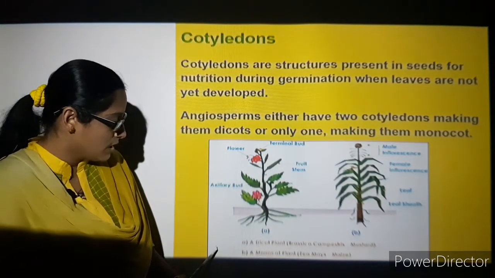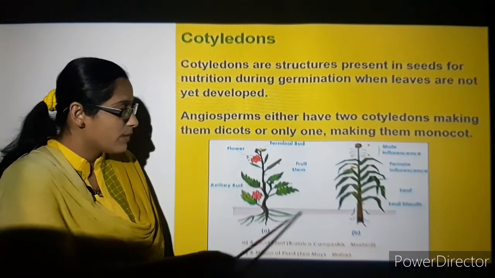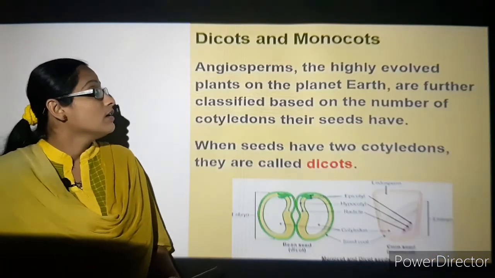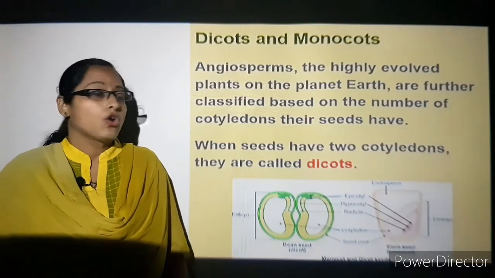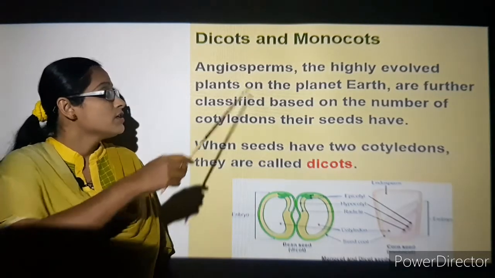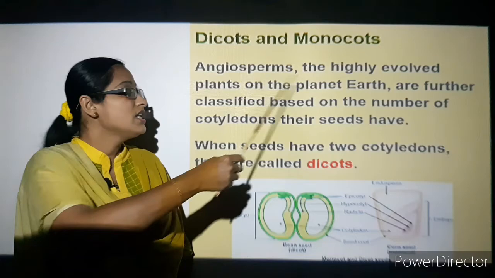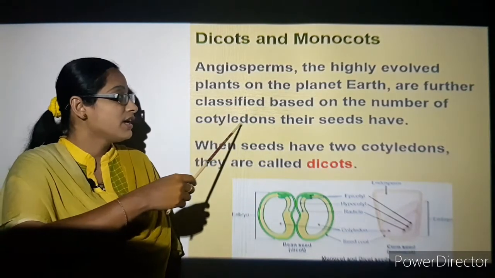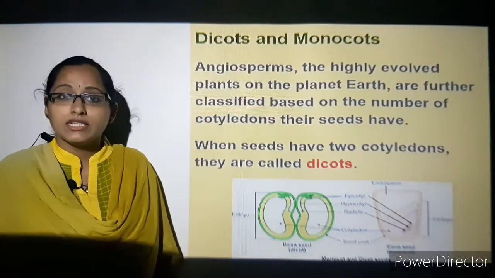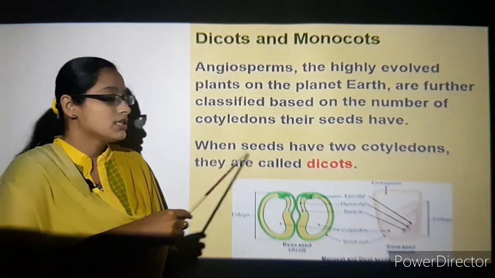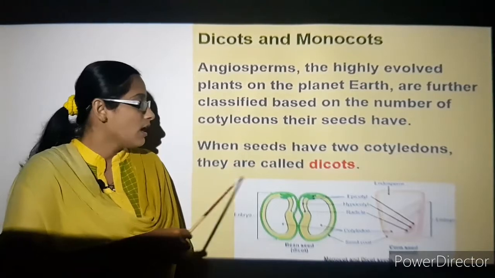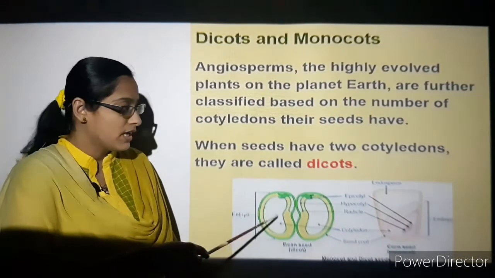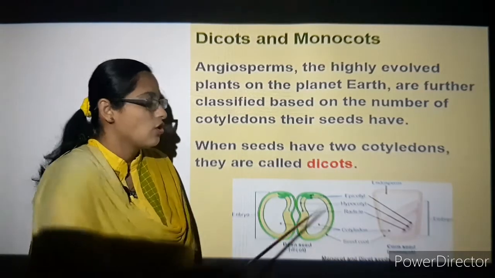You can see here the example of a dicot plant and a monocot plant. Angiosperms are the highly evolved plants on planet Earth. They are further classified based on the number of cotyledons in their seeds. When the seeds have two cotyledons, they are known as dicots. You can see here the example of dicots, and this is the monocots.